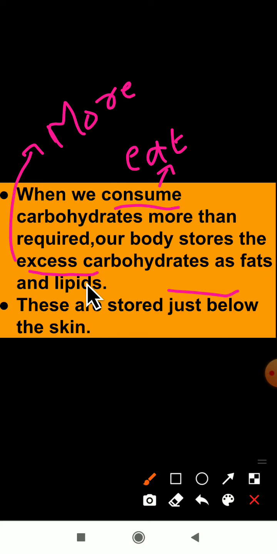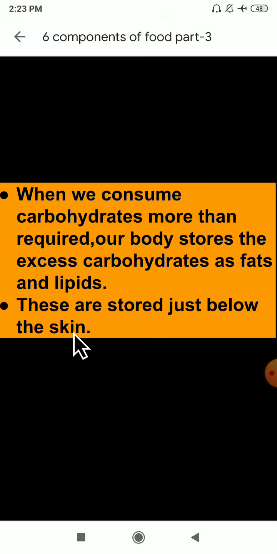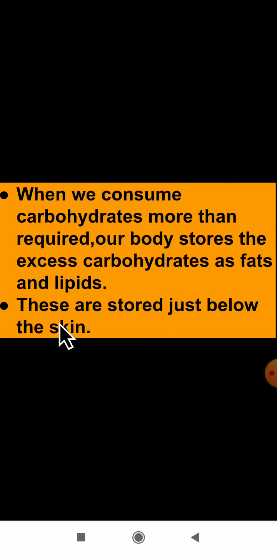Fats and lipids are stored just below our skin. When we consume carbohydrates more than required, our body stores the excess carbohydrates as fats and lipids.